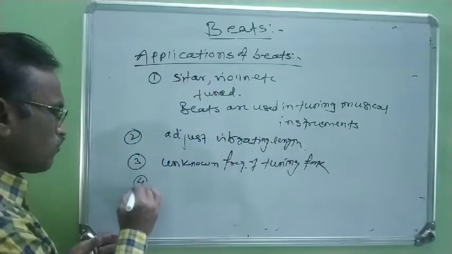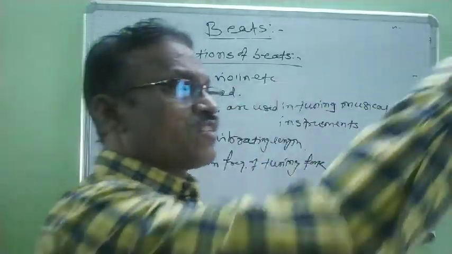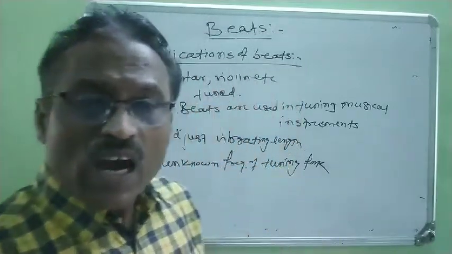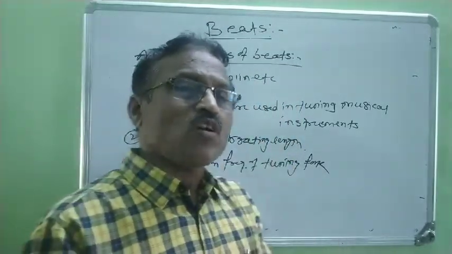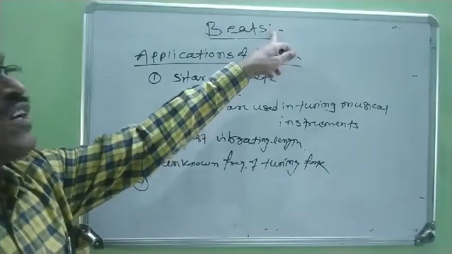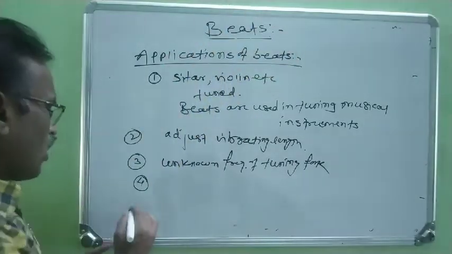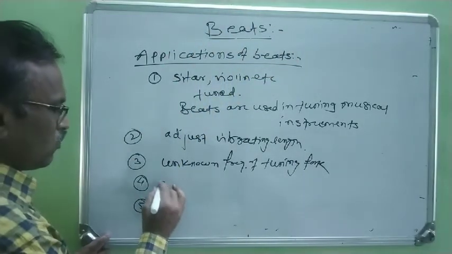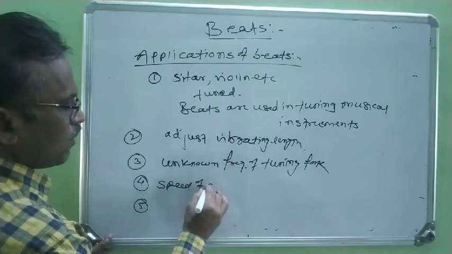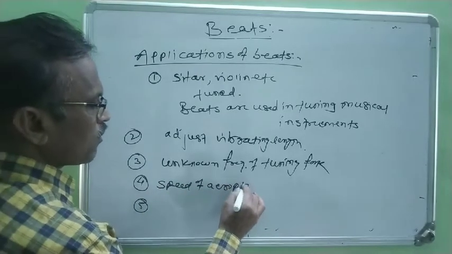Number 4: when any aeroplane is traveling in space, to determine the speed of this aeroplane, beats are used, right? Number 5: speed of aeroplane.